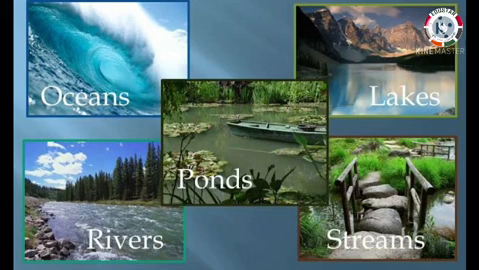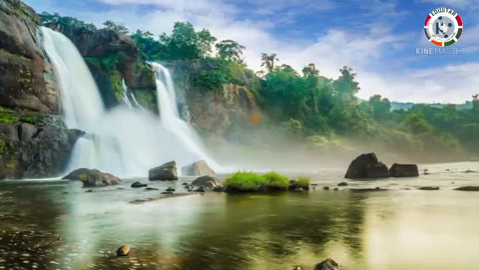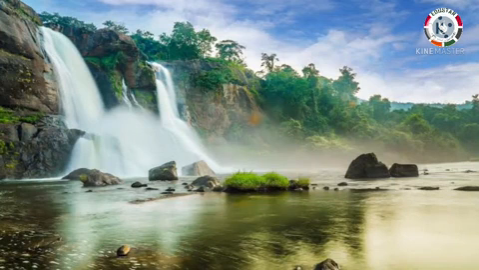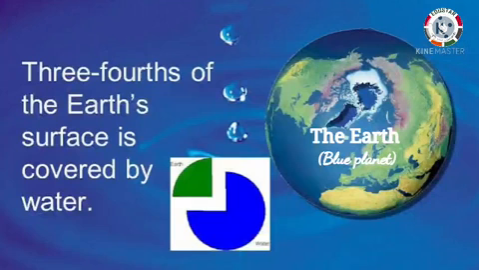Water is present on the earth in streams and ponds, tanks and rivers, seas and oceans. We also see water flowing down in the form of beautiful waterfalls in hills and mountains. We know that 3/4 of the Earth's surface is covered with water. That's why our Earth is called the Blue Planet.